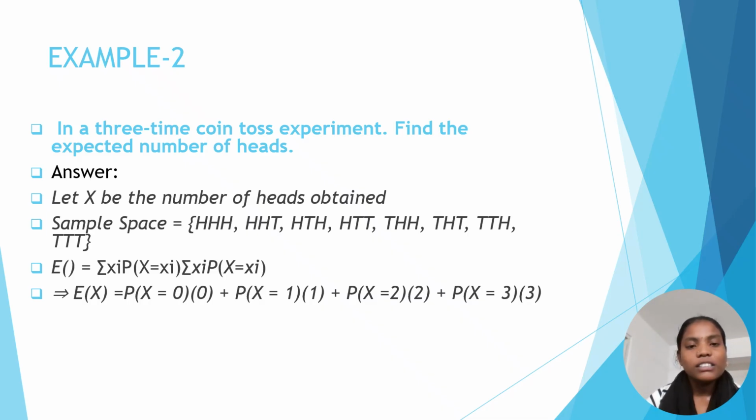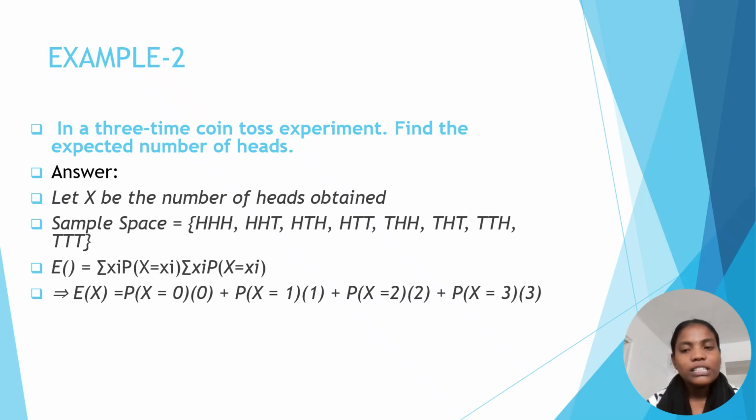So E of x is equal to the summation of xi into P of x equals xi. Substituting the values in this formula, E of x is equal to P of x equals 0 into 0, plus P of x equals 1 into 1, plus P of x equals 2 into 2, plus P of x equals 3 into 3. Here 3 is substituted because we use 3 coins.